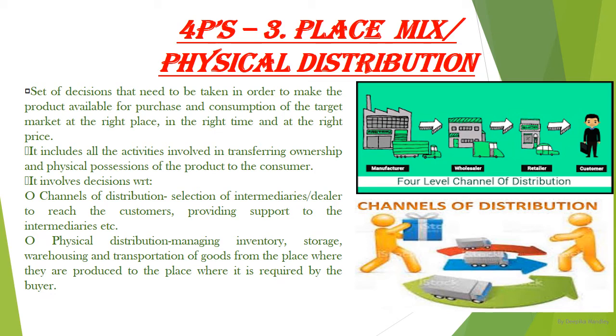Then physical distribution, that is managing inventory, storage, warehousing and transportation of goods from the place where they are produced to the place where they are required by the buyer. So under this element we basically decide which channel of distribution we will opt for, so that our goods reach our consumers at the right time and at the right place.